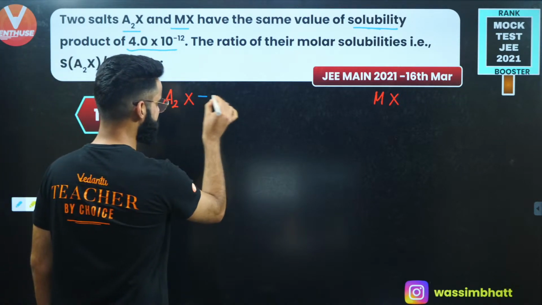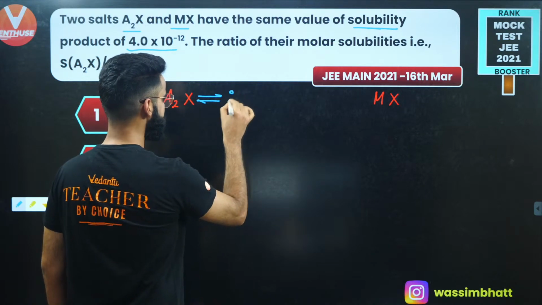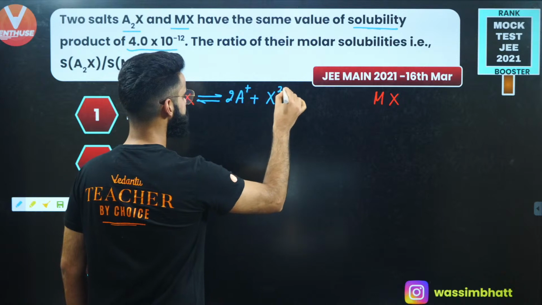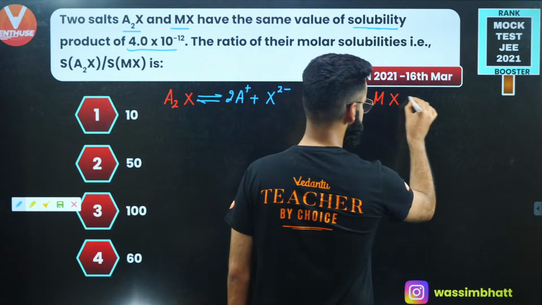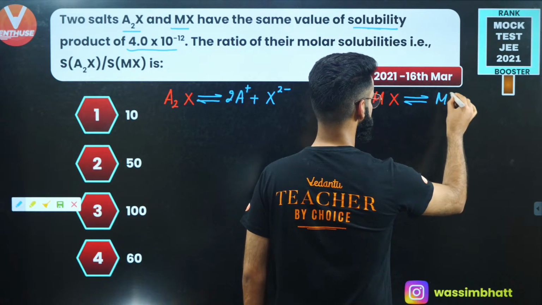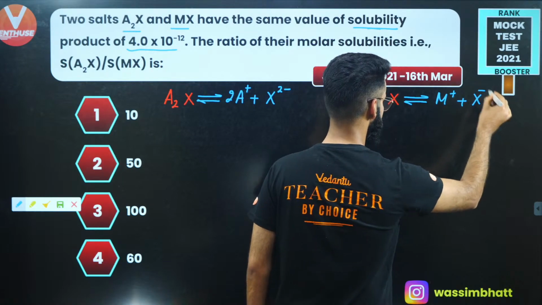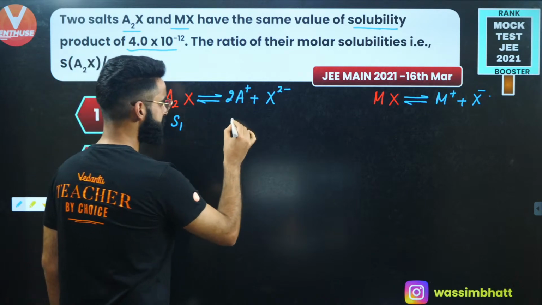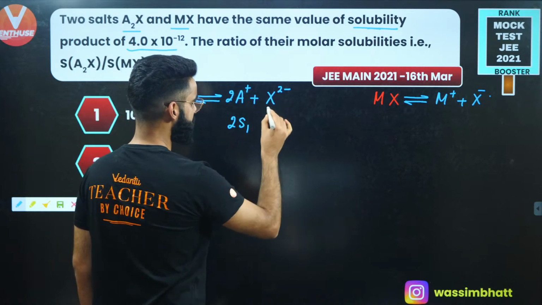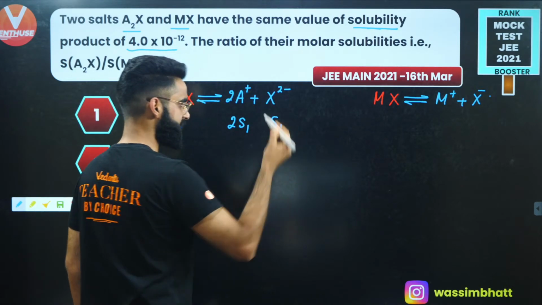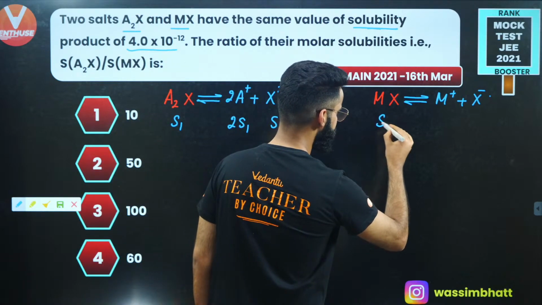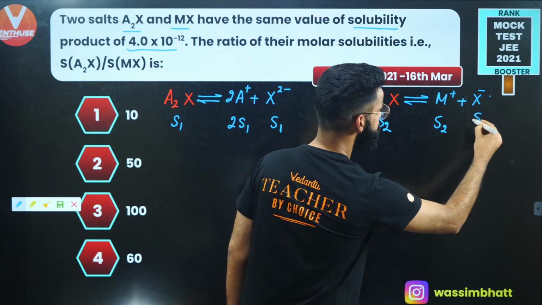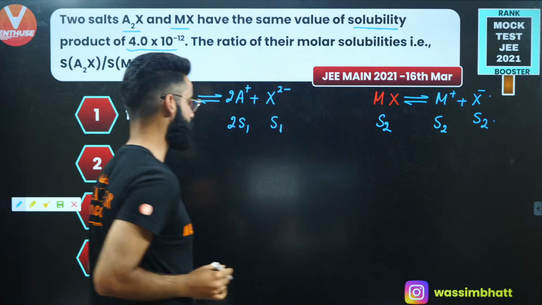Now understand. First of all, this A2X would have dissociated as 2 times A positive plus X di-negative. Similarly, MX would have dissociated as M positive plus X negative. Let's assume the solubility of the first salt is S1. So the concentration of A positive is going to be 2S1 and the concentration of X di-negative is going to be S1. Let's assume the solubility of the second salt is S2. So the concentration of M positive is going to be S2, and the concentration of X negative is going to be S2 as well.